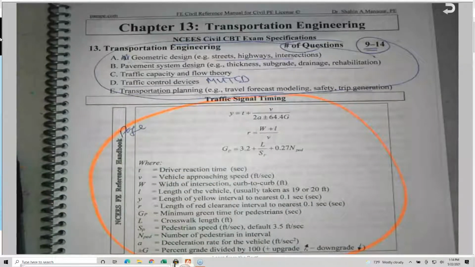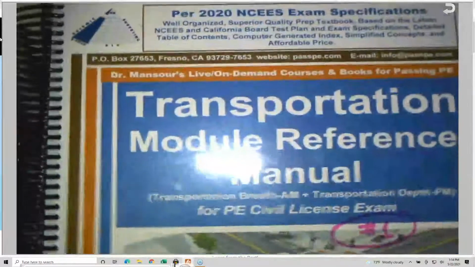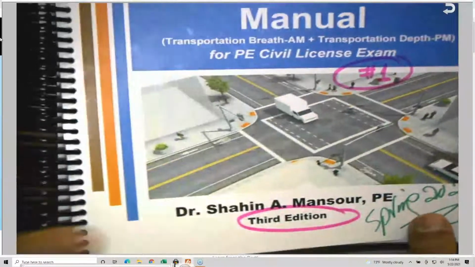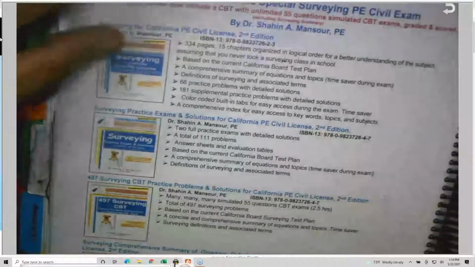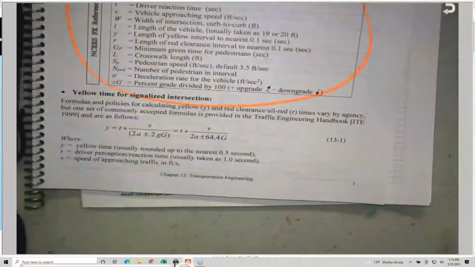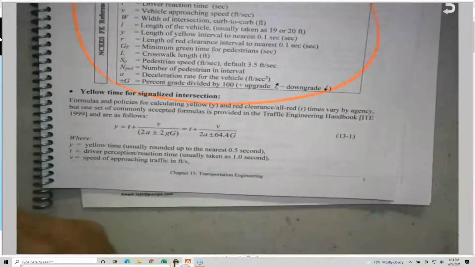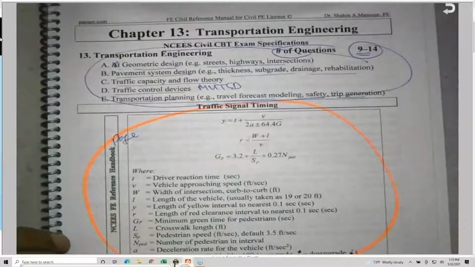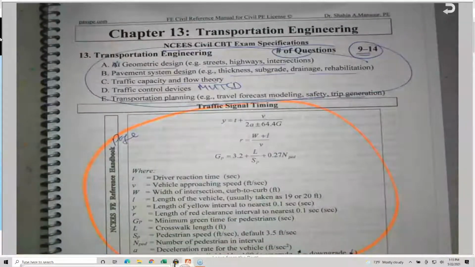I have three transportation books. This is one of them, the Transportation Module Reference Manual, third edition, 632 pages. It's a very thick book I came up with, and I hope that it did help the PE, and I hope it will help you. I extracted a lot of example problems, and we will solve as many problems as we can today. So let's start.